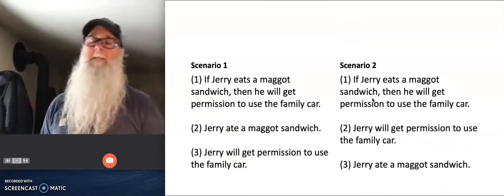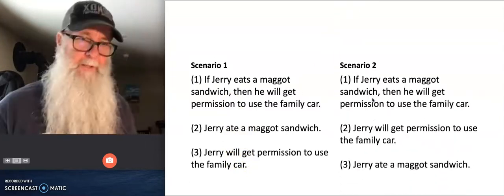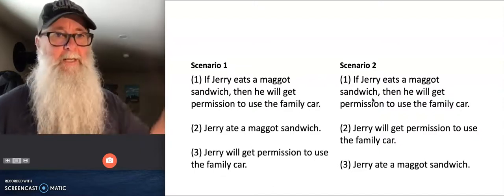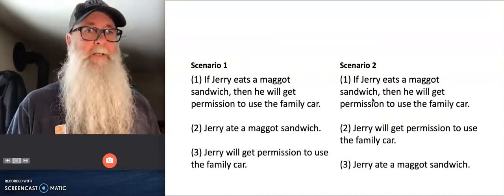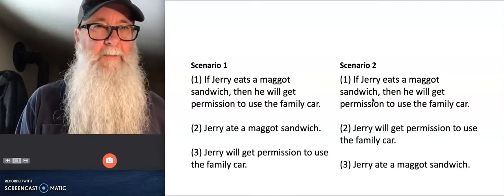We might frame our second scenario like this. Jerry eats a maggot sandwich. He's going to get permission to use the family car. He will get permission to use the family car. Does that mean he ate the maggot sandwich?